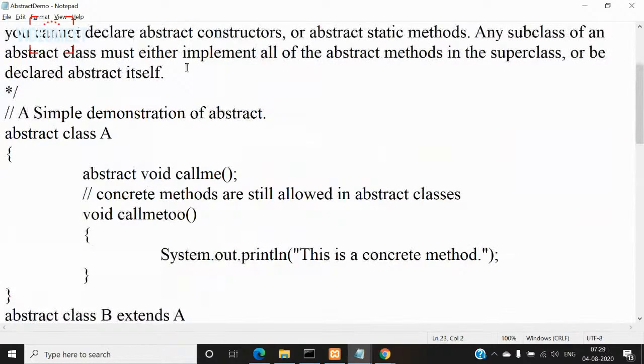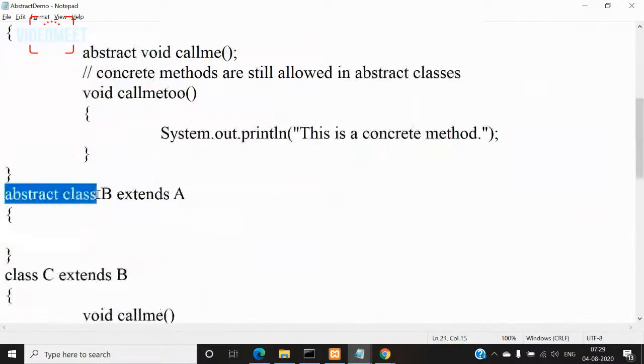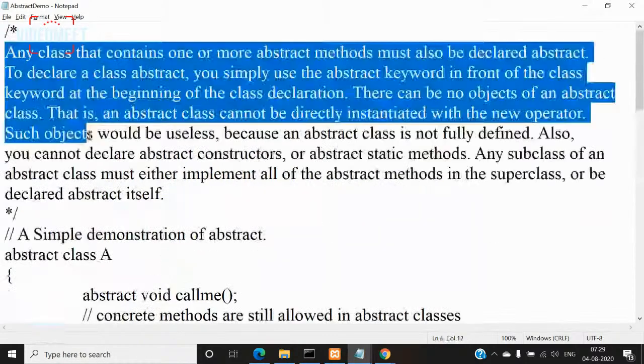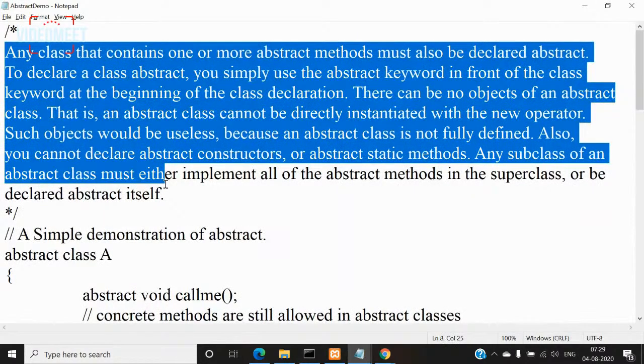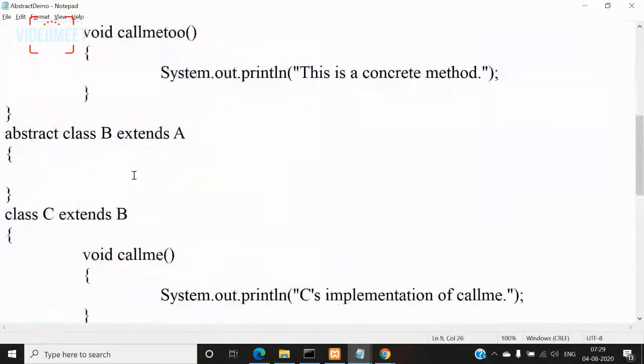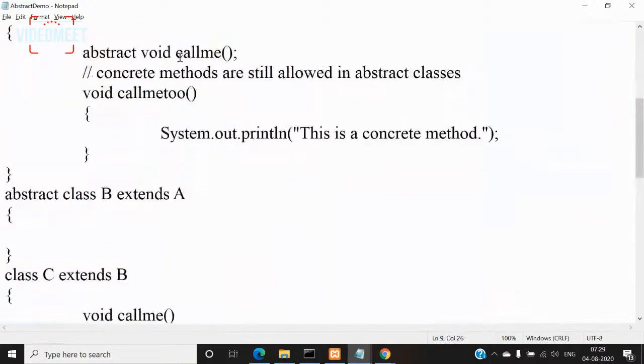So this is what is mentioned. Any subclass of an abstract class must either implement all of the abstract methods in the superclass or be declared abstract itself. Itself means the class which is the subclass of that abstract class, right? So it must either define all the abstract methods or it must be declared abstract. So these are the rules you need to follow when you are using abstract classes and methods in your program, right? Now we have defined class A, which has two methods. One is an abstract method, the other one is a concrete method. The concrete method is displaying a message.